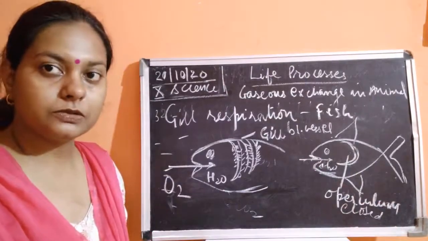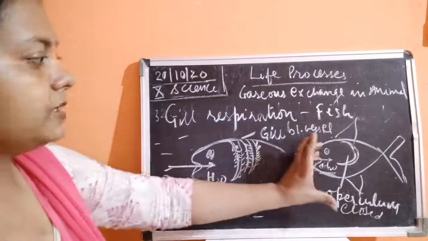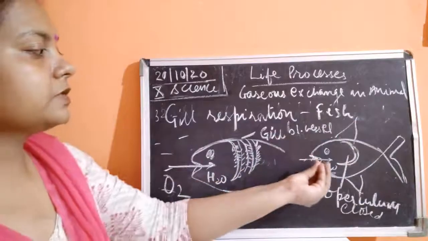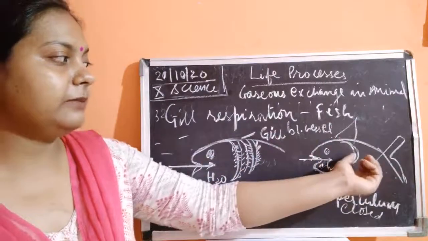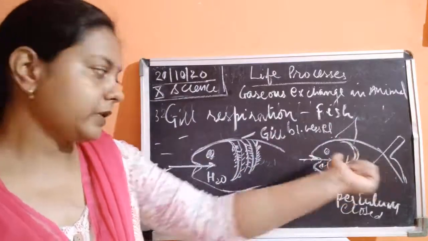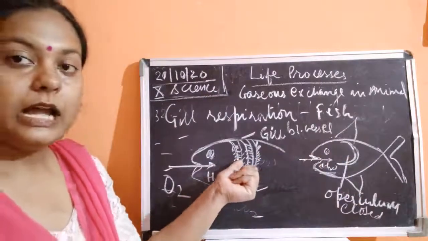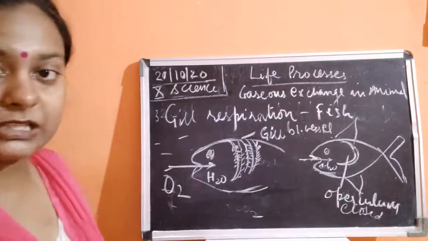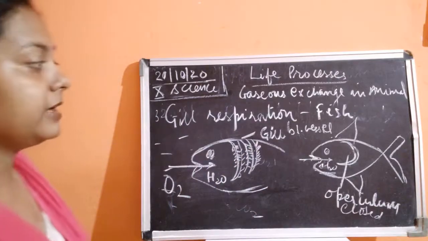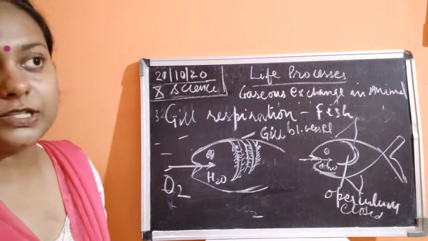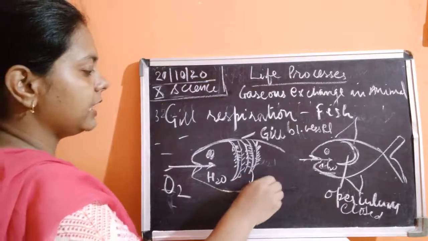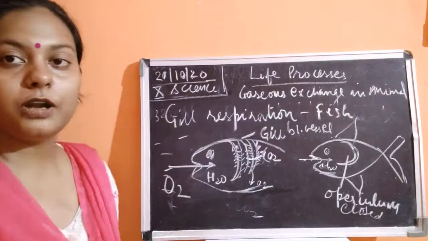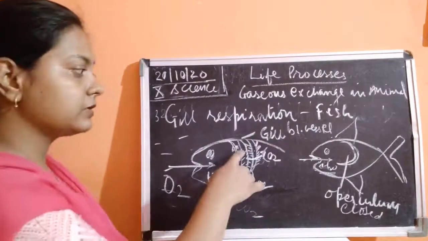Operculum is closed. Okay? Now, fish opens its mouth, operculum is closed. At the same time, water reaches here till the gills. Water reaches inside the gills. And you know that these gills are richly supplied with blood vessels, and quickly the exchange of gases will take place. Blood capillaries are there. So they will be quickly exchanging the gases. Oxygen will be taken up by the animal's body, and it is going to give out carbon dioxide from the body of the animal. Again it will be dissolved. It is going to wait.